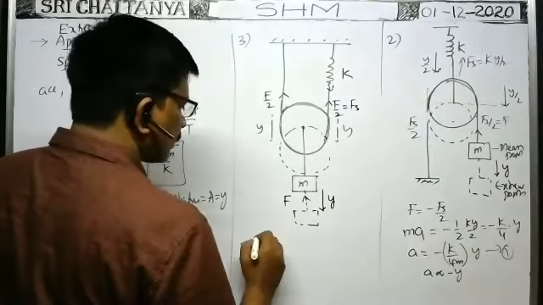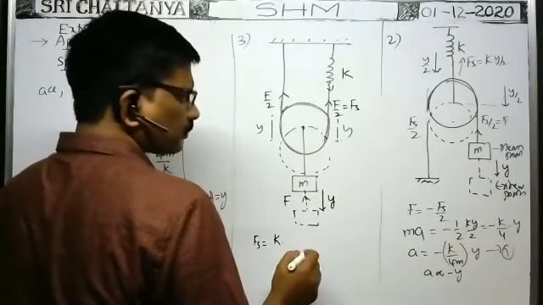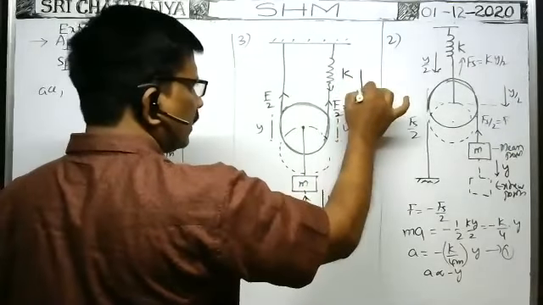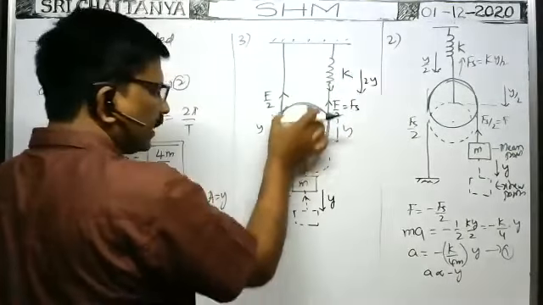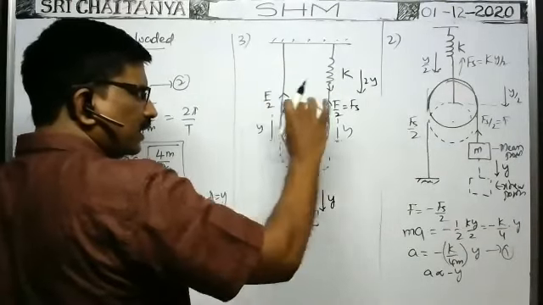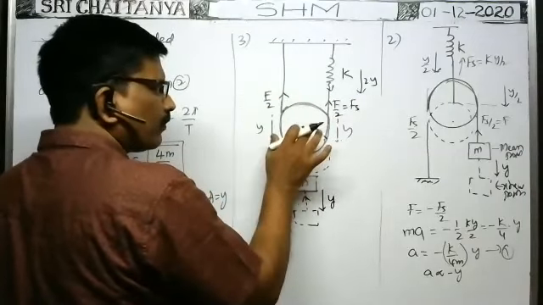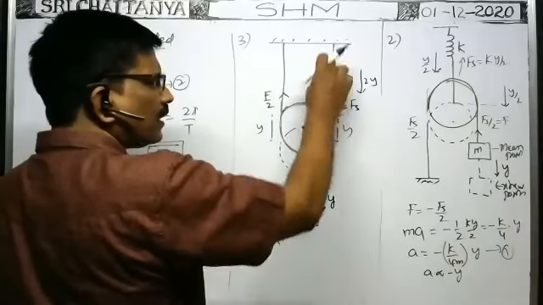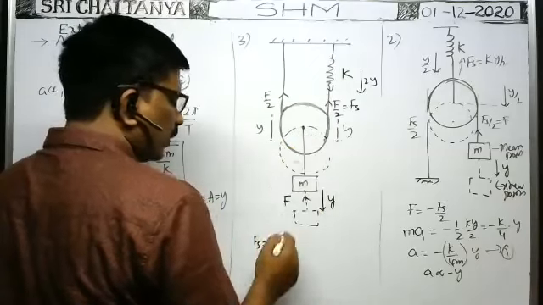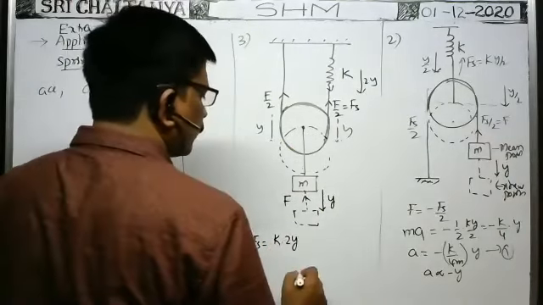So what about the spring force? Spring force Fs is equal to K into the extension in the spring, which is 2y. Whenever the pulley comes down to a distance y, the total increase in length of the string is 2y. The string cannot extend, so whenever the spring extends by 2y, only then does the total increase in length become 2y. That's why it is K into 2y. Okay, this is the spring force.